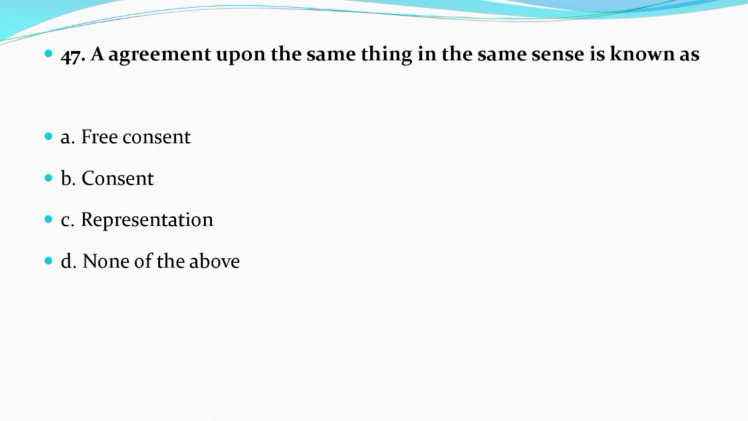Now question number 47. An agreement upon the same thing in the same sense is known as option A, free consent. Option B, consent. Option C, representation. Option D, none of the above. And the correct answer is option B, consent.